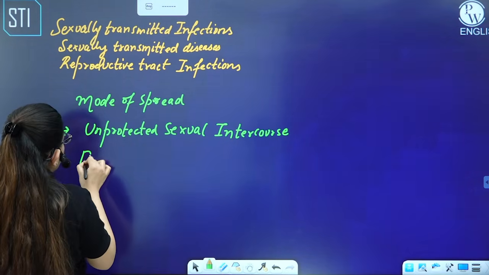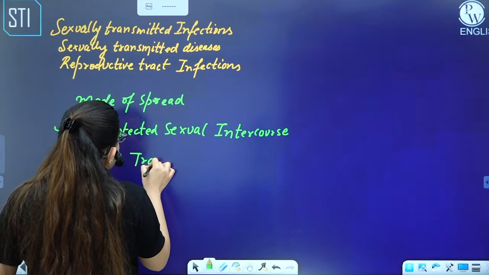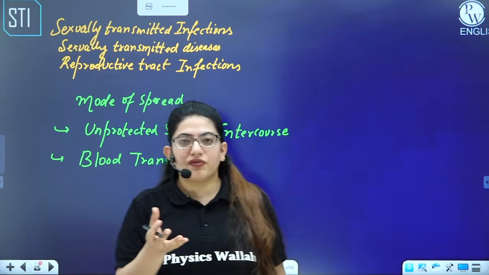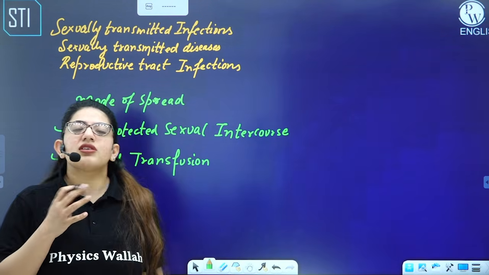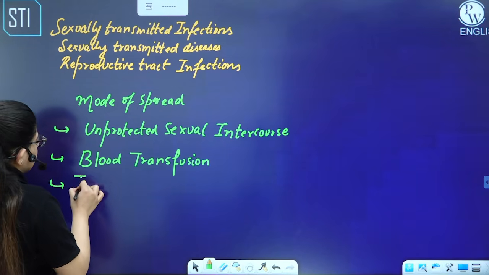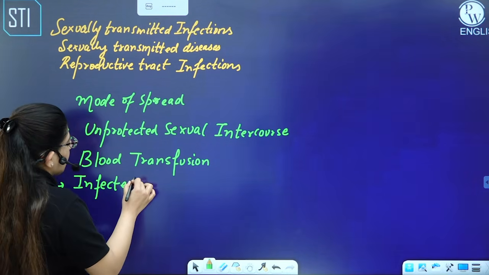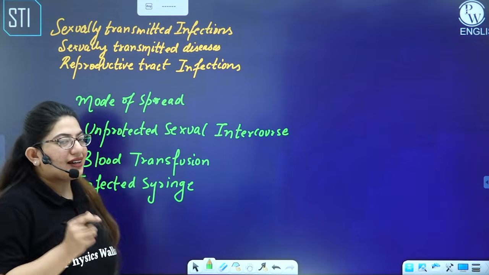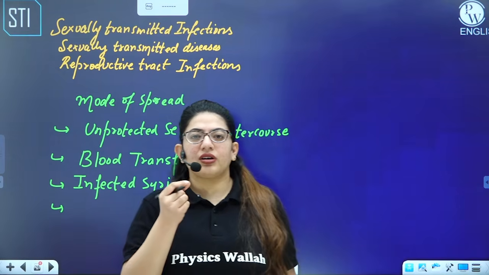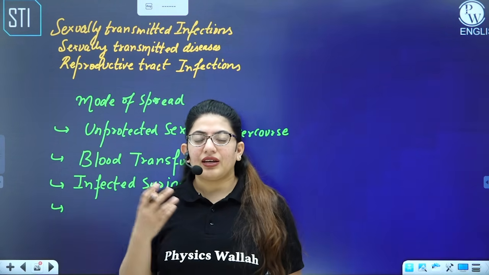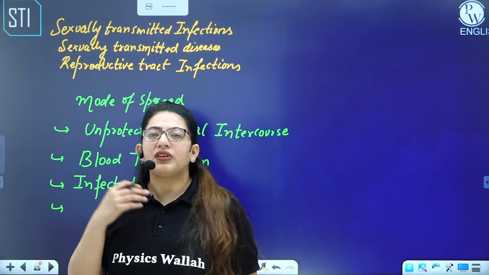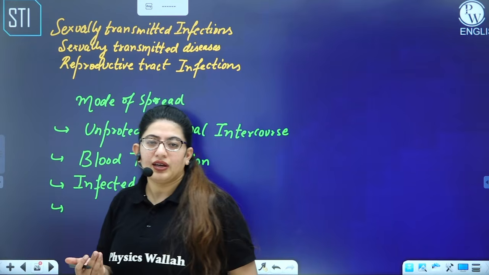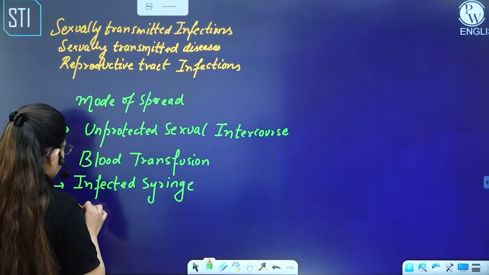Second, through blood transfusion. For example, due to some accident or condition, if a person needs blood and the donor's blood is infected, the recipient can get that disease. Then through an infected syringe. This type of infection is seen in drug addicts, because the syringe is injected into the blood vessel. So the organism causing the STD can get on the syringe, and if that infected syringe is injected into another normal person, that person can get the disease. And then from mother to fetus through the placenta.